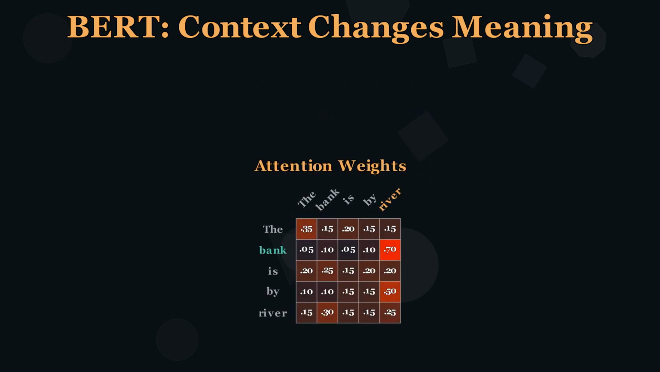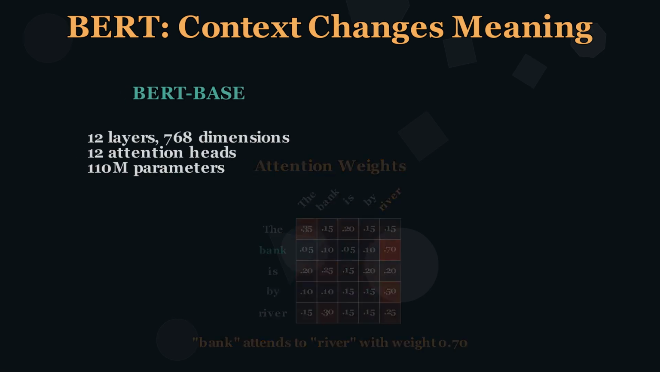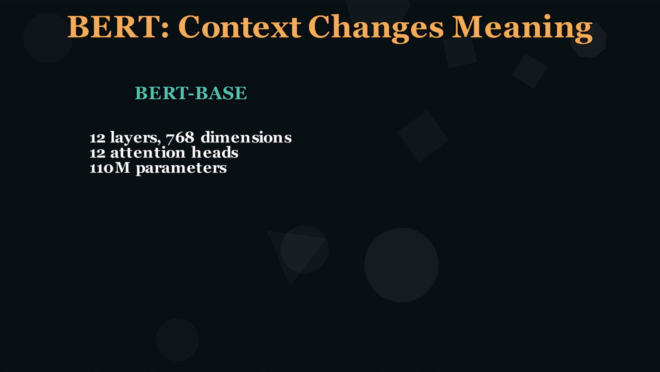Here's what that looks like. In the sentence, the bank is by the river, the word bank attends most strongly to river with a weight of 0.70. That is how BERT knows this is a river bank, not a financial one. BERT base uses 12 layers, 768 dimensions, 12 attention heads, and 110 million parameters.